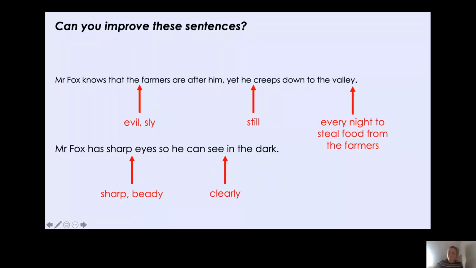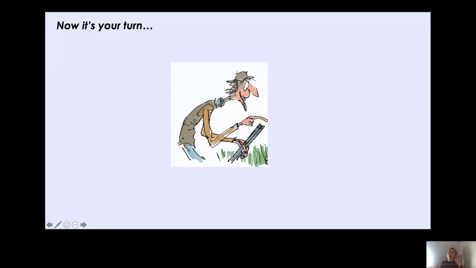So now it is your turn. So I have just described Fantastic Mr. Fox, and I have used conjunctions to extend my sentences for my character description. So now you are going to be describing Farmer Bean, aren't you? And on your worksheet, which is called Year 2 English, 1st of March, Resource 1, you have some sentences that I have started, okay? And then you have the conjunction that you need to use.